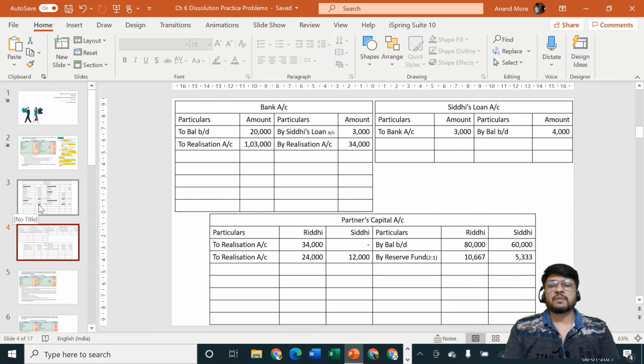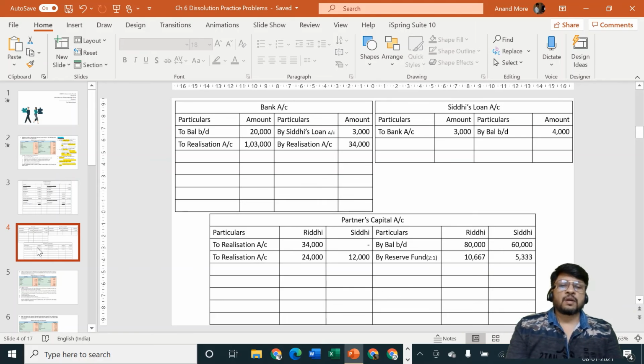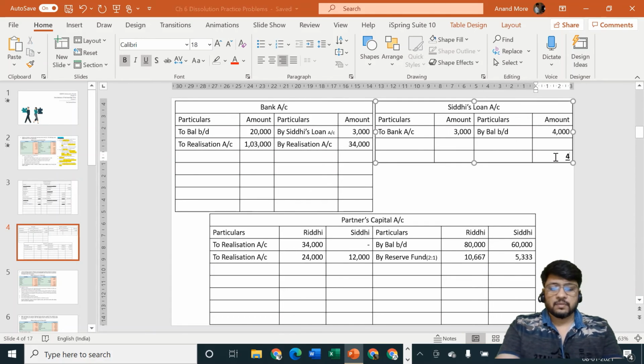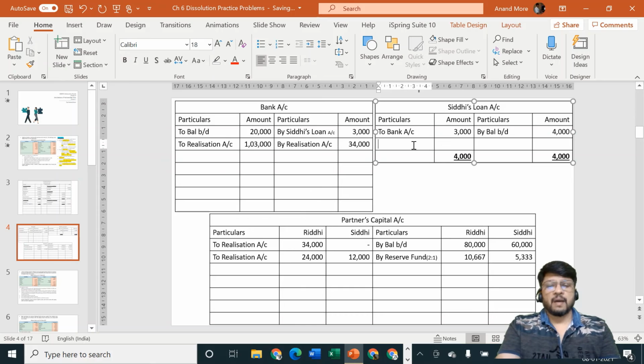Now there are different accounts there. Realization account, bank account, Siddhi's loan account and partners capital account. Which account should be closed first? Obviously partners loan should be closed first. So partners loan account we are going to close at rupees 4,000. This 4,000 will come here. And the balance is profit.